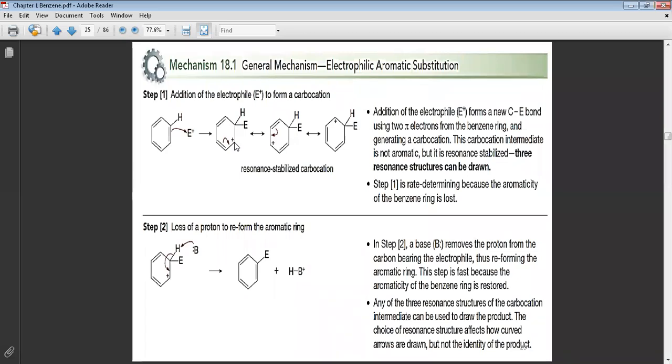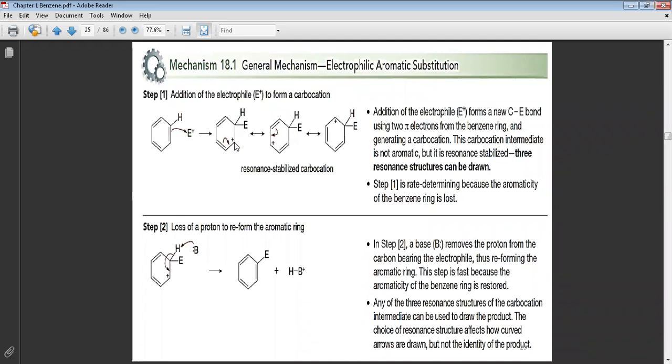No, not stable. Why? Because it does not have a pi bond. Secondary, we don't want tertiary. Yes, tertiary is the most stable carbocation. I know it is the highest one, I know that.